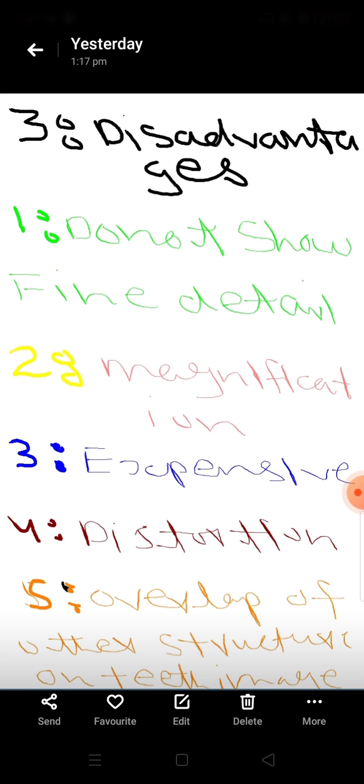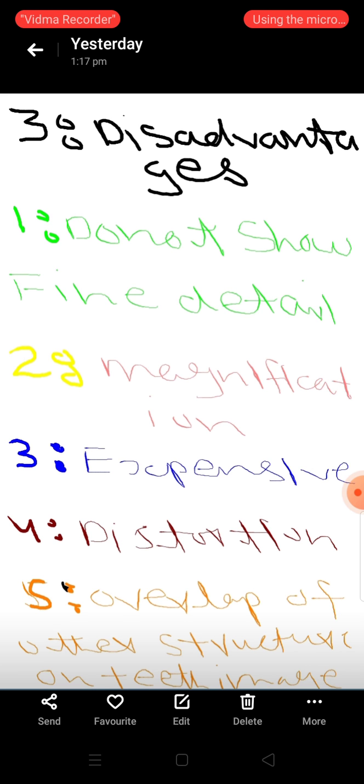Now come to the disadvantages. There are 5 disadvantages of OPG. The first disadvantage is that it does not show fine anatomic detail, because OPG shows only landmarks. They do not show fine anatomic detail of each landmark. This is the first disadvantage of OPG.